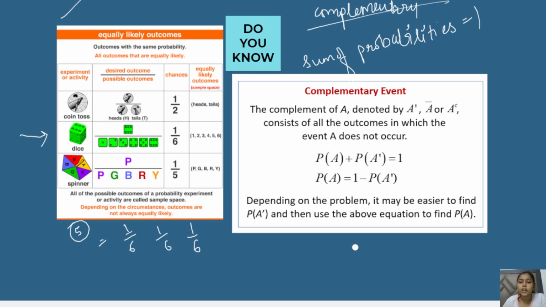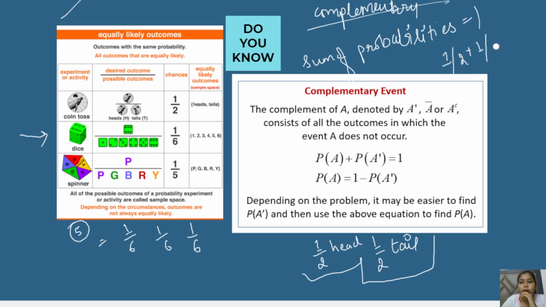When I toss a coin, there will be 50% chances of getting head and 50% chances of getting tail. So we have made two assumptions, that half the chances can be of head and half the chances can be of tail. When we add both of them, we get 1. It shows that the sum of the probabilities of a particular event is always 1. This is the first example.